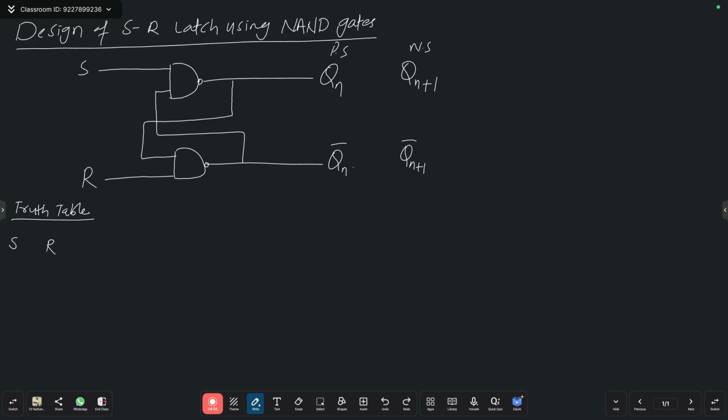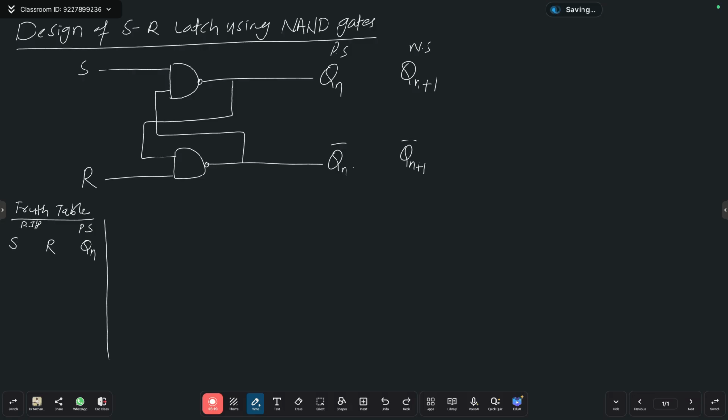Because it is a present state. Because next state depending on present input and present state. This is a present inputs. This is a present state, that is Qn. Yes or no?